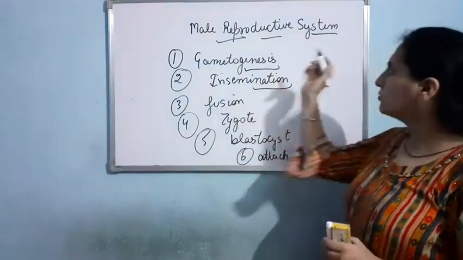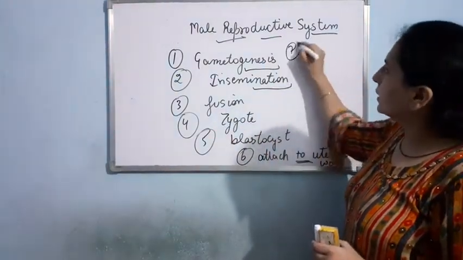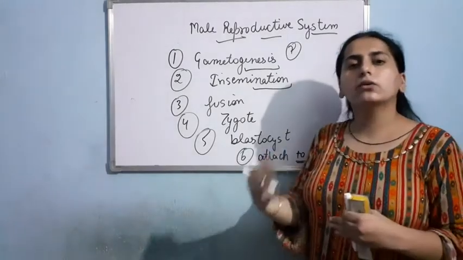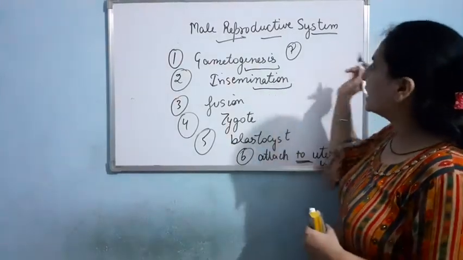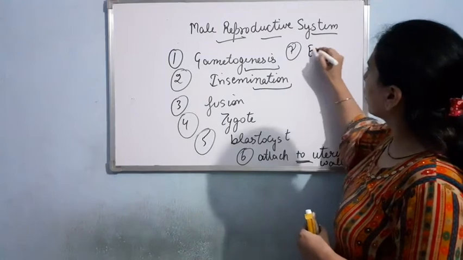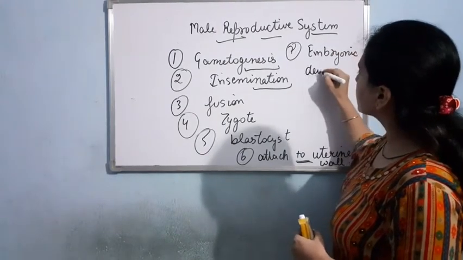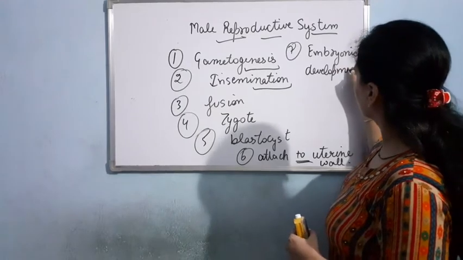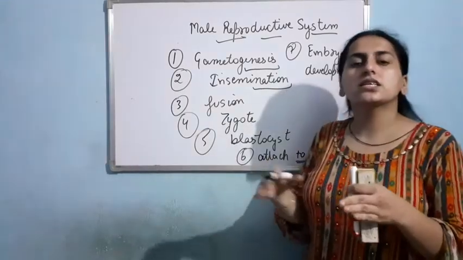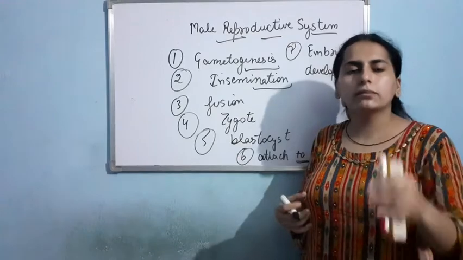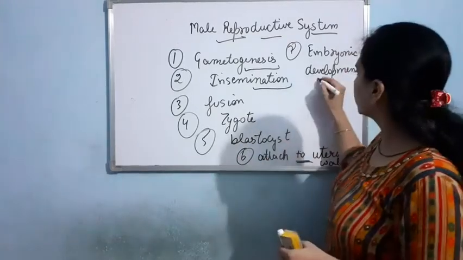So I can use the word in the next step, there will be embryonic development. Clear? That is basically embryonic development. And this is known as gestation, or basically this is gestation period. So in human beings, 9 months is the gestation period. Clear?